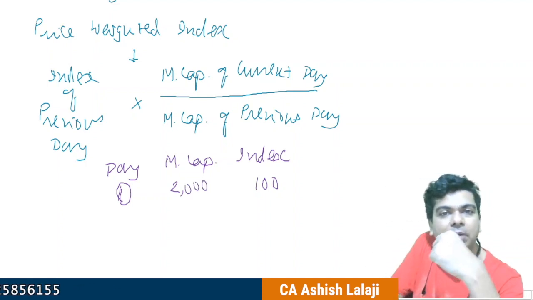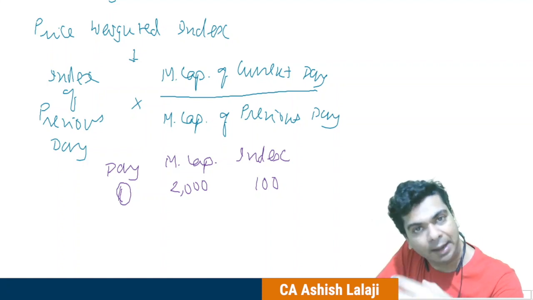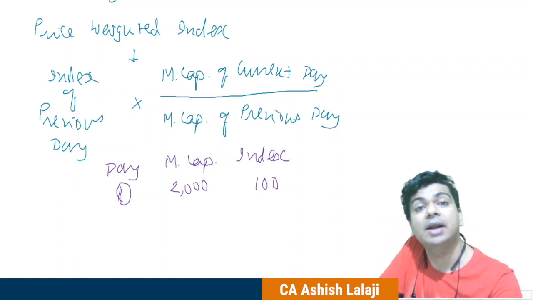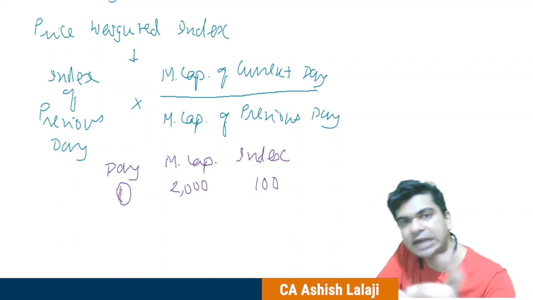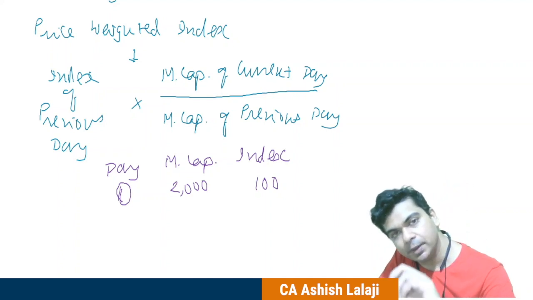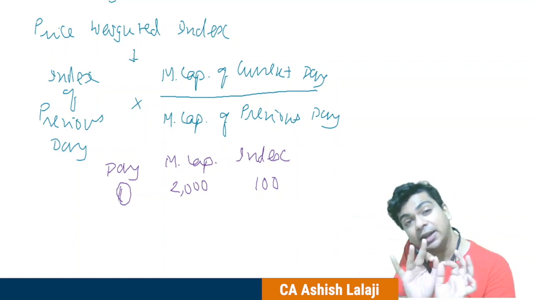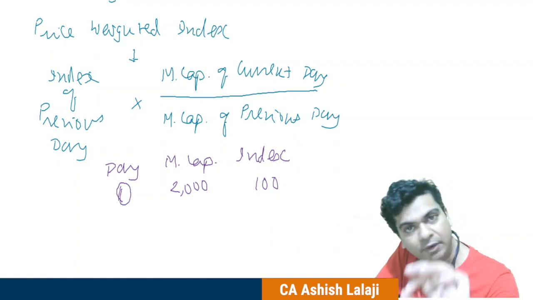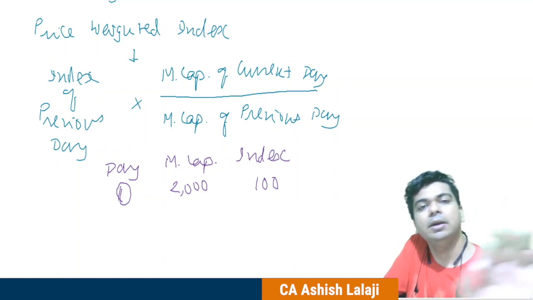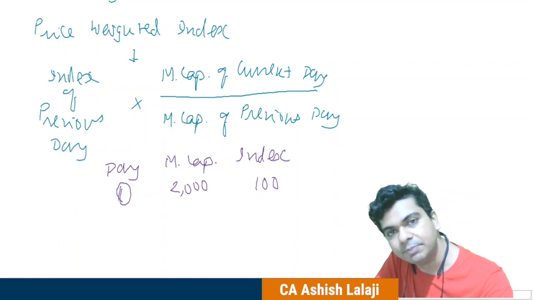What is market capitalization? Total number of shares issued by a company multiplied by its market price per share. That is what we will consider as the market capitalization. So let us say a company has issued 1 lakh shares and right now its market price is, let us say, 300 rupees. Then 1 lakh into 300 is the market capitalization of that particular company.